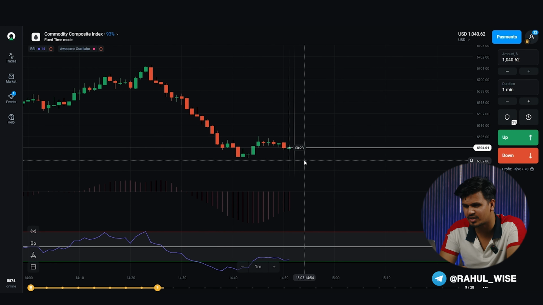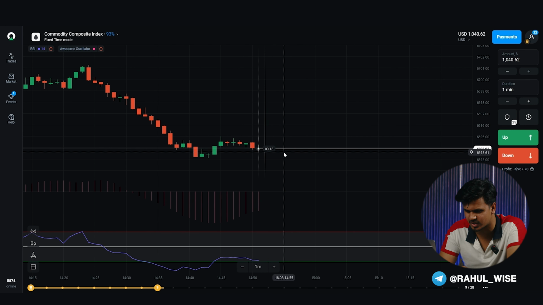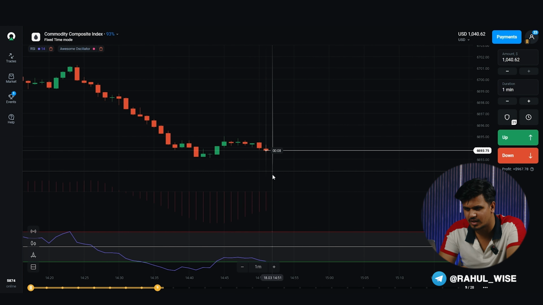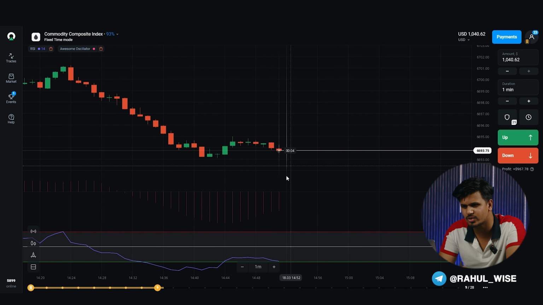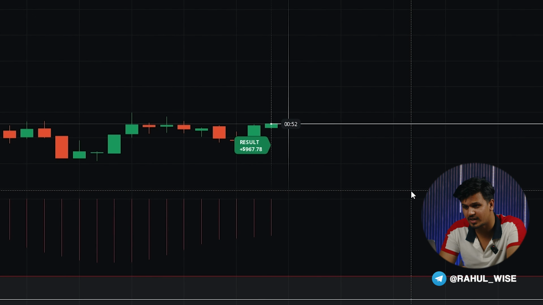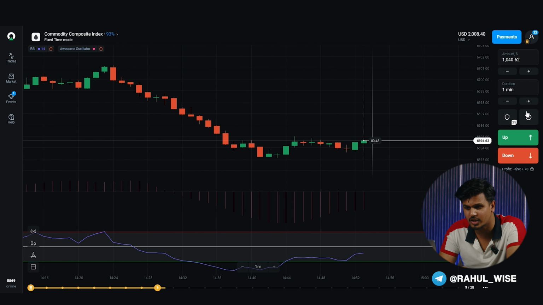So, we increase our trade amount to $1040 and look for the next suitable situation. So, we have found the suitable situation we are looking for. Staying with this index, we open our trade for an increase for 1 minute and let's wait. Here we see the moving averages crossing from below to above and the chart showing an upward trend, indicating a signal for an increase. The trade ended successfully. Another accurate trade in the series, and we observe our balance is $2008.